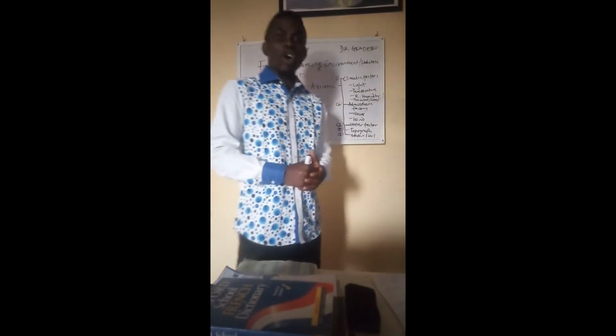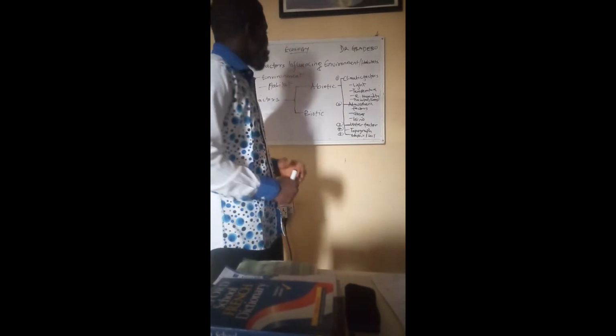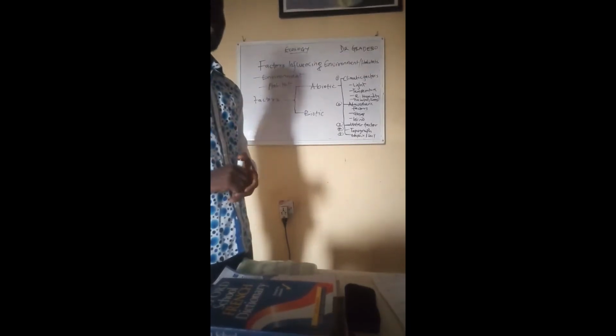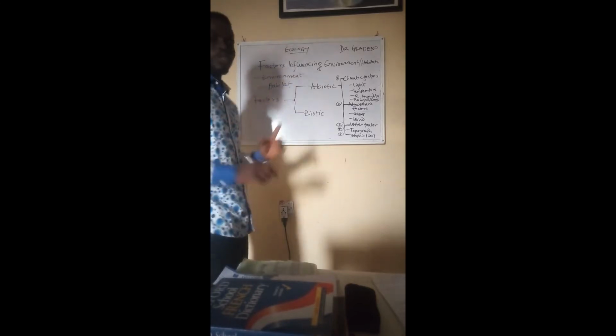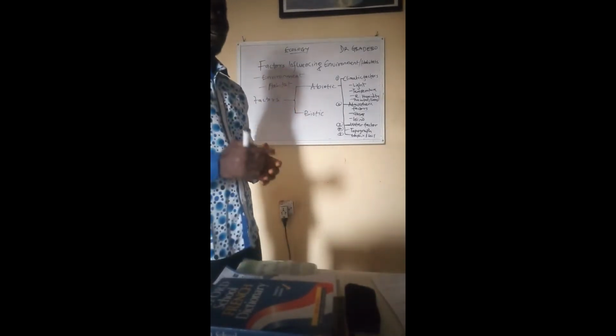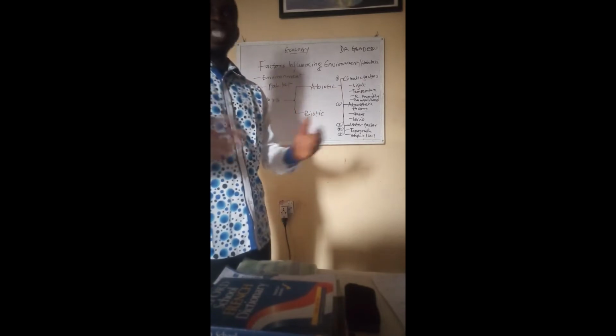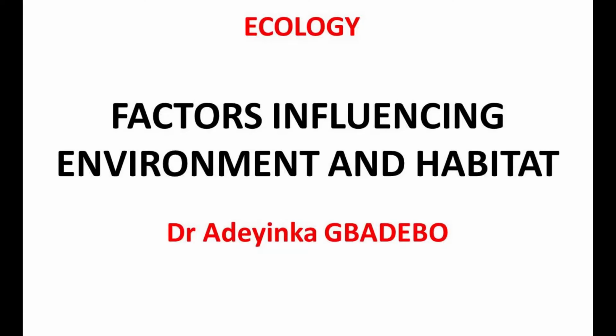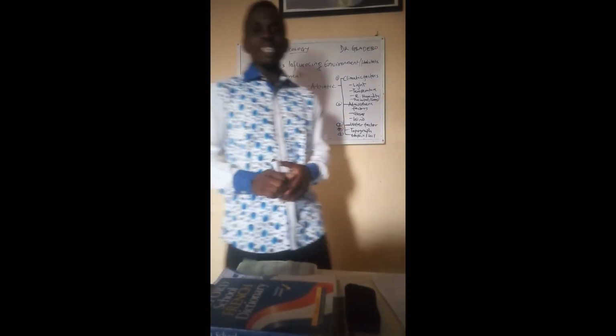So today in this lecture, I will be doing a subtopic in ecology called factors influencing environment and habitats. That is the subtopic in ecology we'll be looking at today. In our previous lectures, we have looked at the food chain, the food web, the trophic level. So in this lecture, we'll be looking at factors influencing environment and habitats.